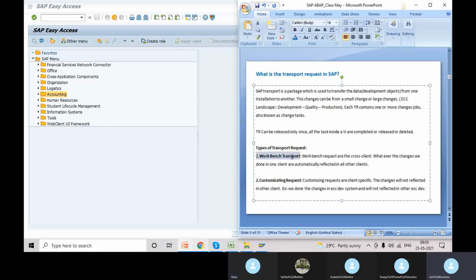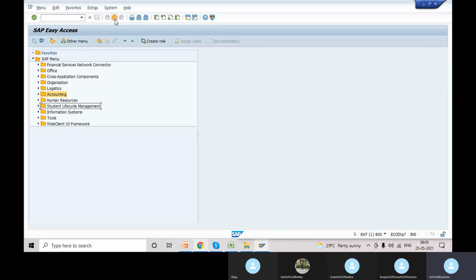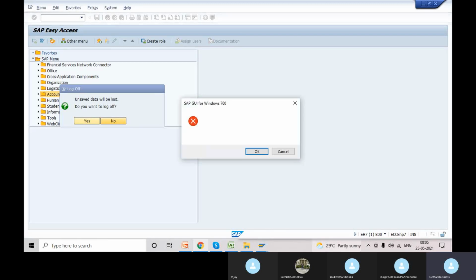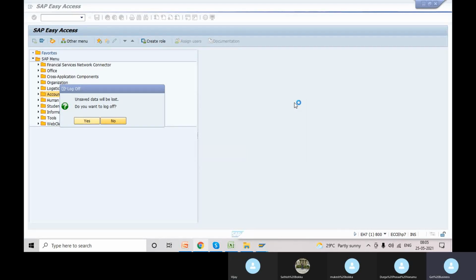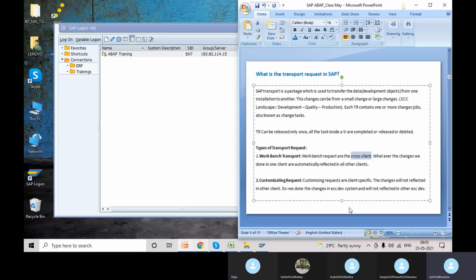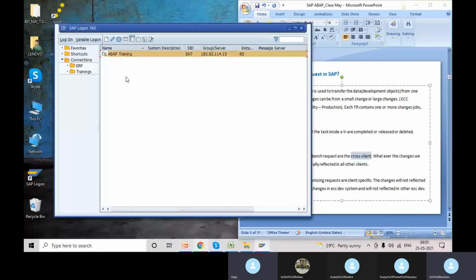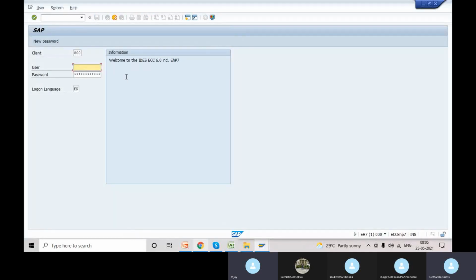In our case, when we use a workbench transport, it is a cross-client transport request. Cross-client means we are now using client 800 for development, but in this system there are many clients. By default, SAP provides client 000, and 066 and 001, three clients by default. You can see 000 showing here, but after logging in it is actually 800. I'll show you all the clients configured in this system, but we don't have access to all the clients.